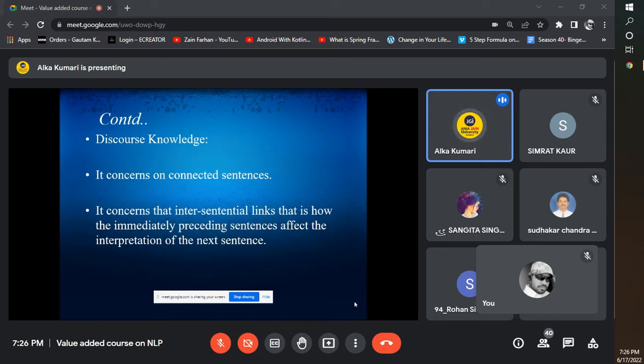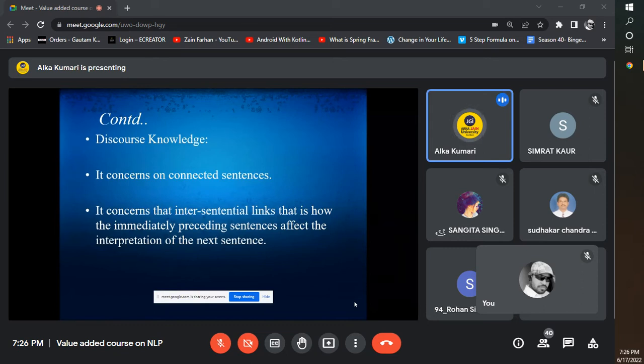So that is part of discourse knowledge, because it is basically concerned with the concept of intersentential links, that is how the immediately preceding sentence affects the interpretation of the next sentence. Based on the sentence that previously occurred, we can create an interpretation of the next sentence.